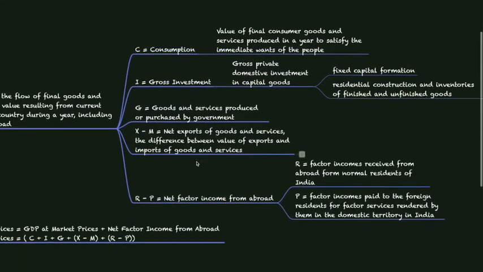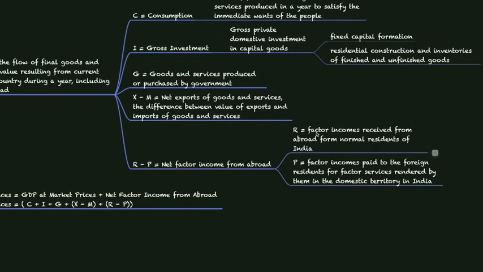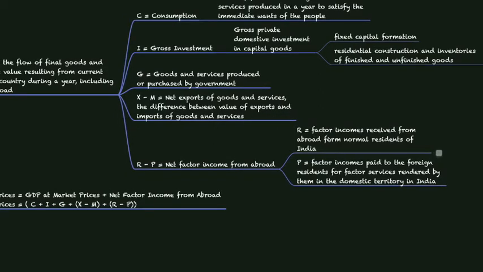The new term added here is net factor income from abroad, which is given by R minus P. Here R is factor income received from abroad by normal residents of India. R is nothing but people who are working abroad and sending income to India. So that is an income for Indian people.